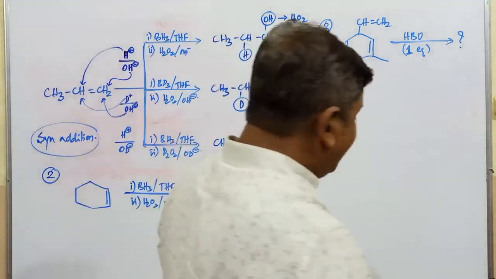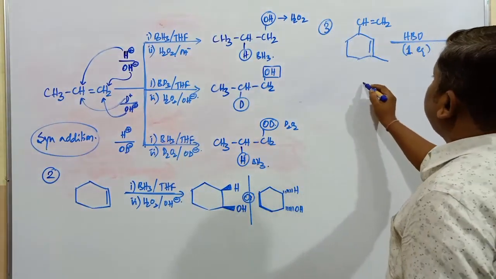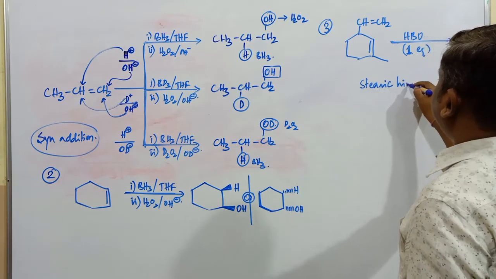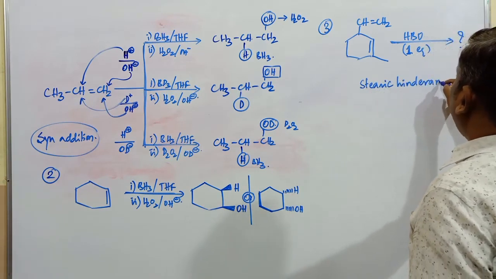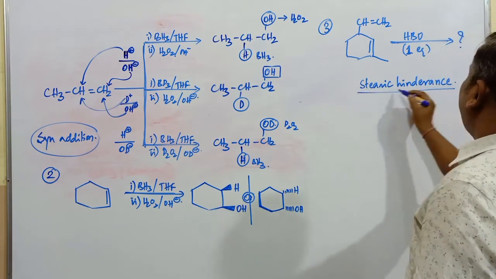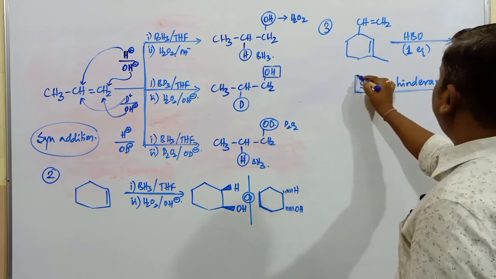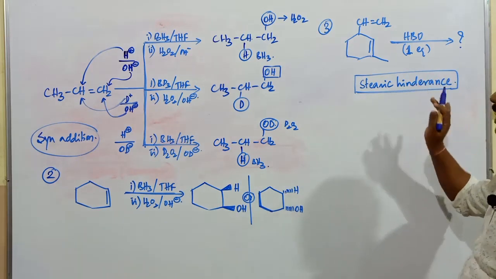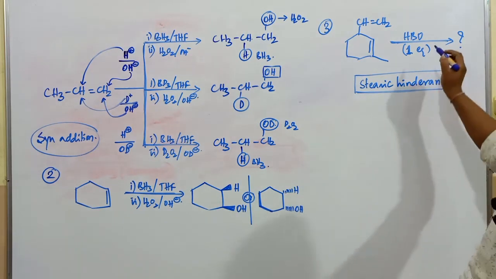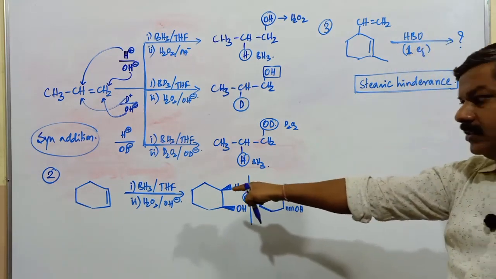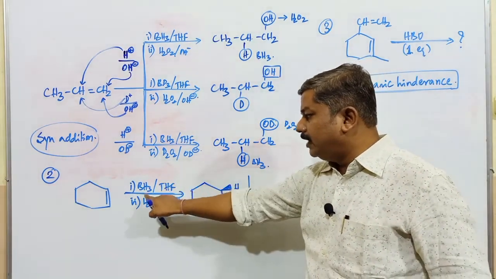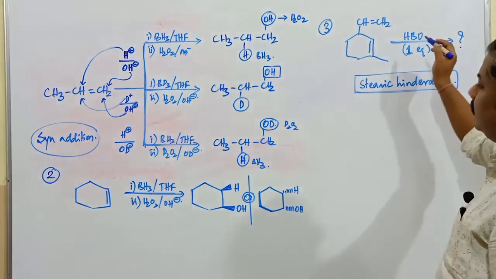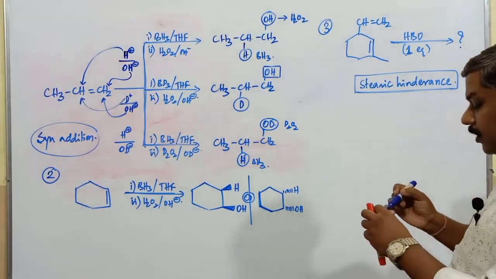Another one point to remember. Steric hindrance is going to be applicable in some of the molecules. Attack of H plus and OH minus in case of this method takes place where the crowding, or steric hindrance, is very less. HBO means it is going to be considered as this set of reagents: BH3 in presence of THF and H2O2 over OH minus. That is nothing but HBO.